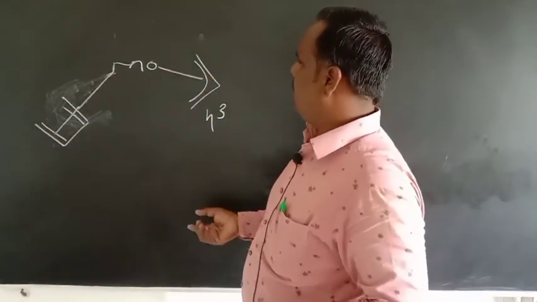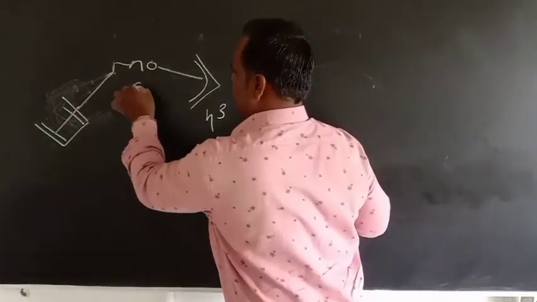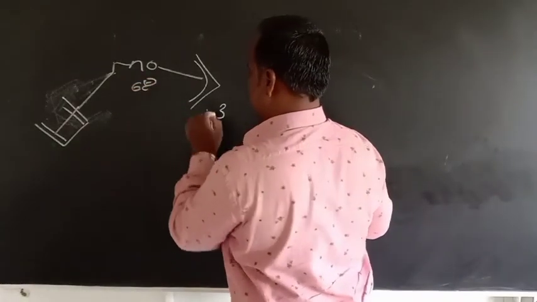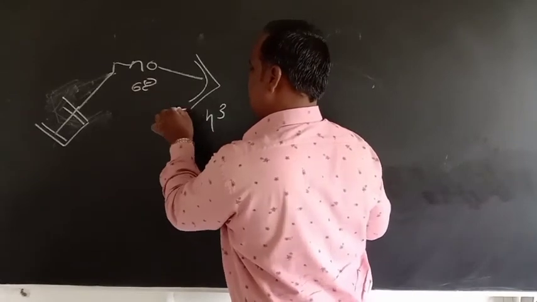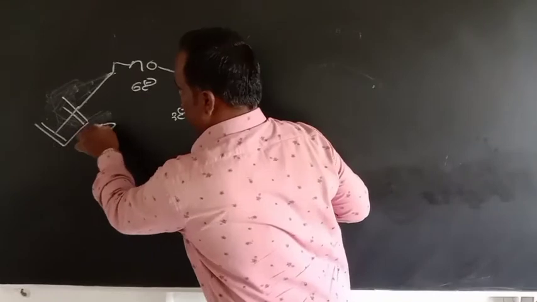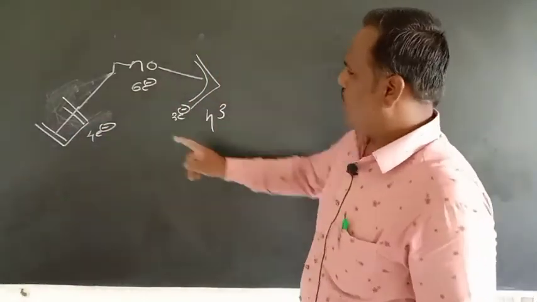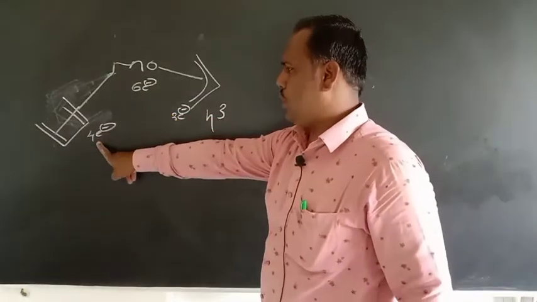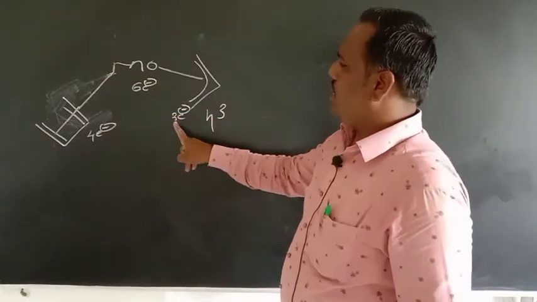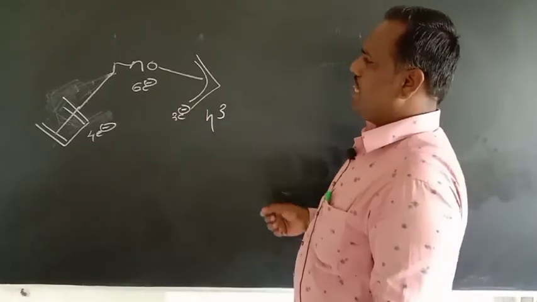If we count the electrons, this molybdenum contributes 6 electrons, this ligand contributes 3 electrons, this ligand contributes 4 electrons, and the species should be 18 electron. So 6 plus 4 becomes 10, 10 plus 3 becomes 13, and we require 18 electrons.